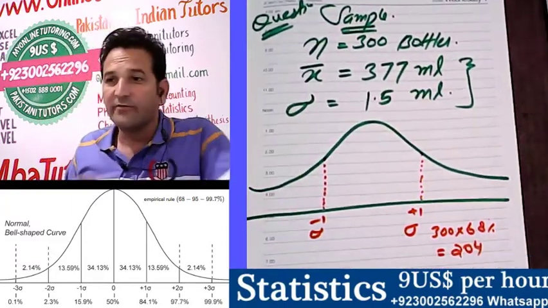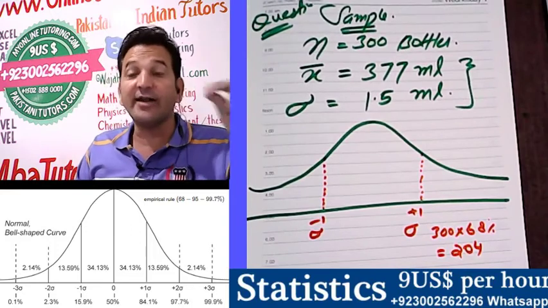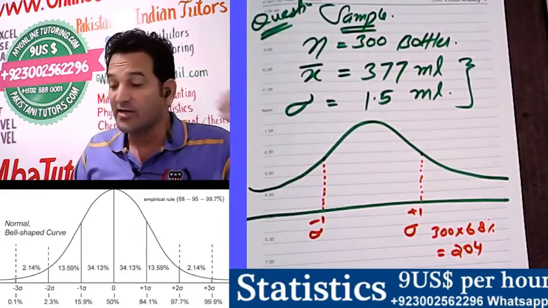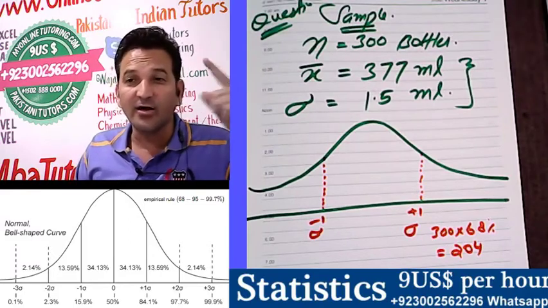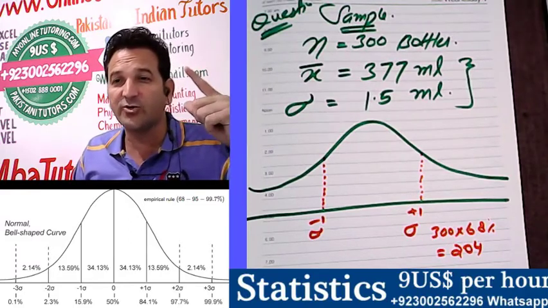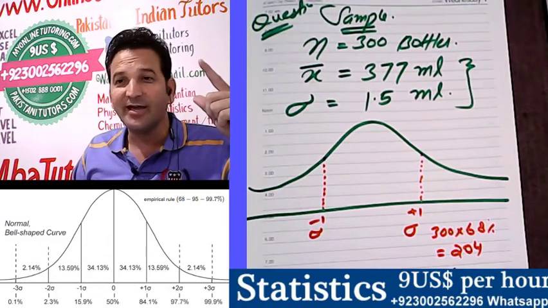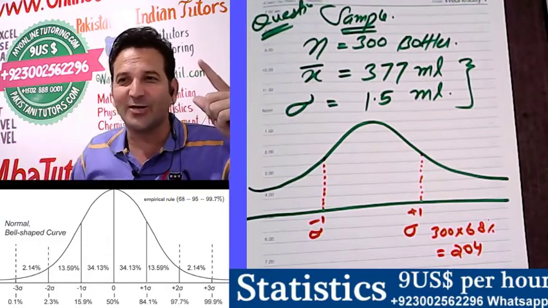So now we are talking about 204 bottles. We are going to calculate one standard deviation, and what will be the condition of those 204 bottles.